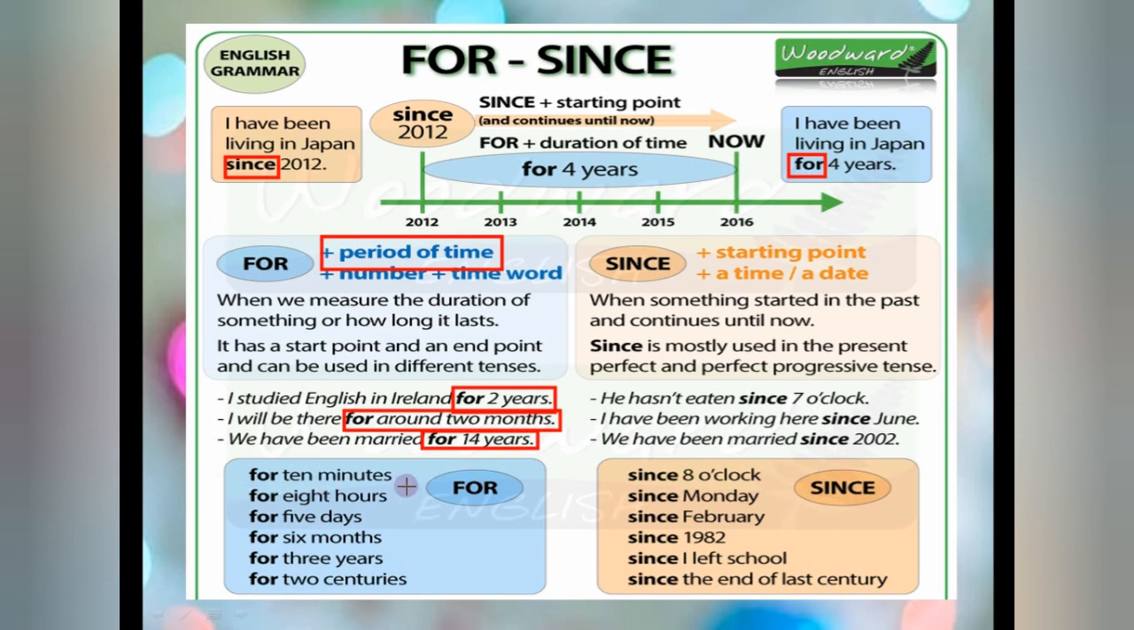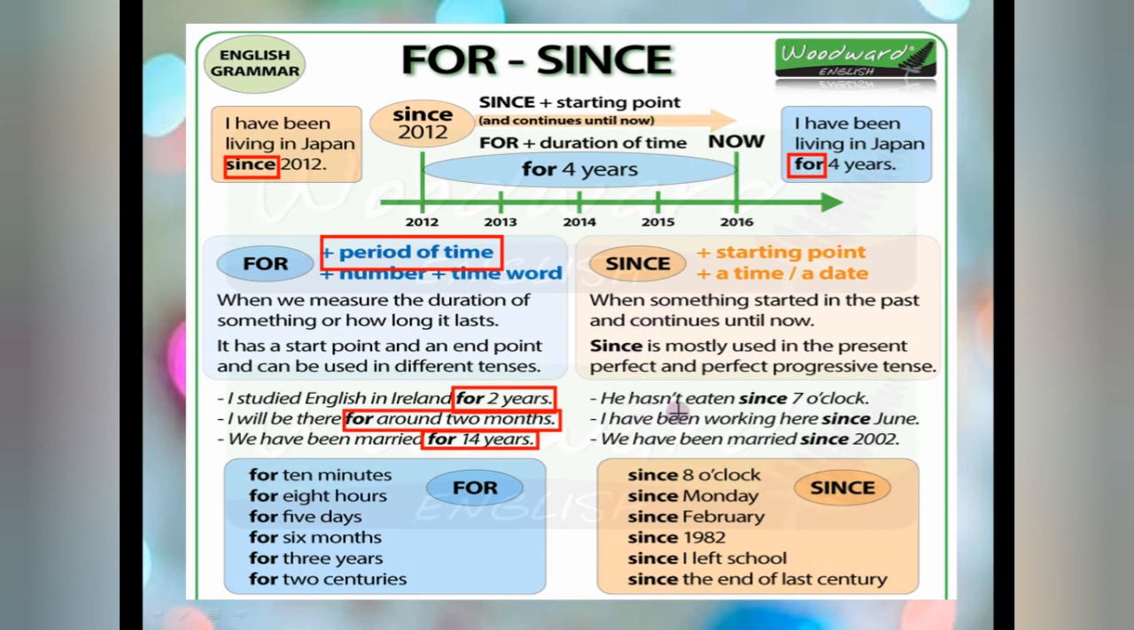Fine. So for 10 minutes, for 8 hours, for 5 days, for 6 months, for 3 years, for 2 centuries. So the period of time is given, the number is given, the time word is given. Then you have to put for. When the starting point is given, in that condition you have to use since. A time or a date is also mentioned.